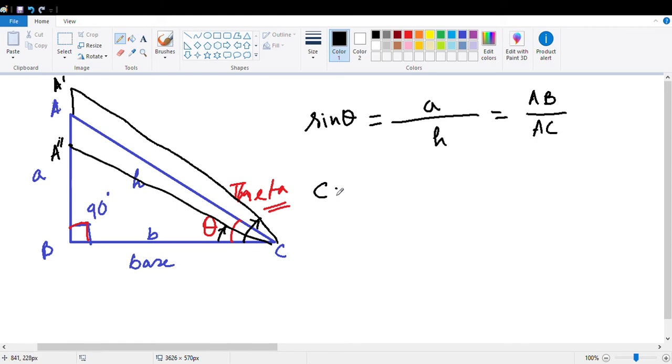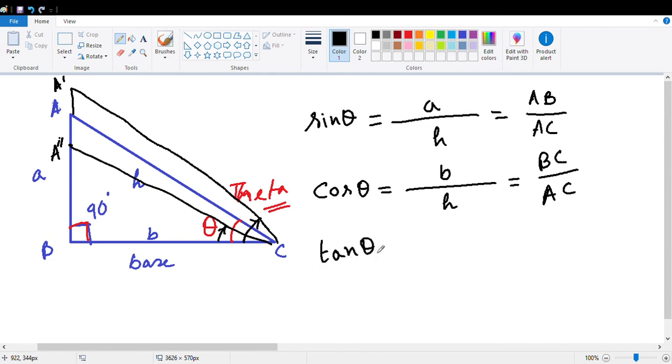Next, cos theta means base by hypotenuse. Base means BC by AC. Then tan theta means perpendicular by base.